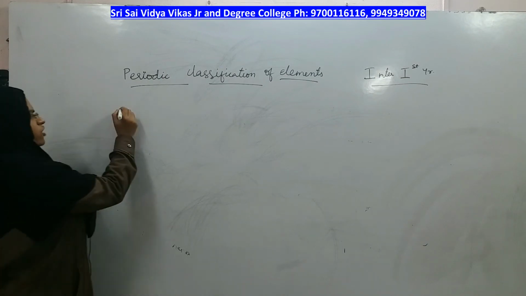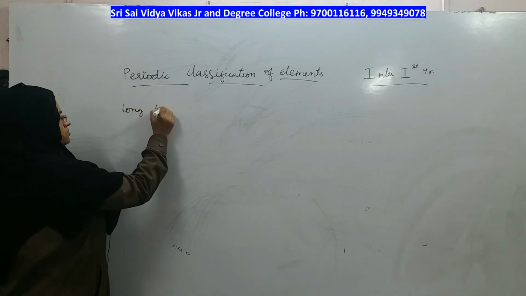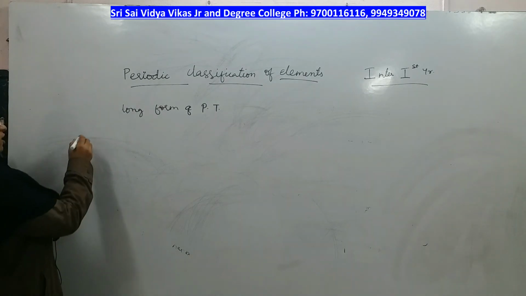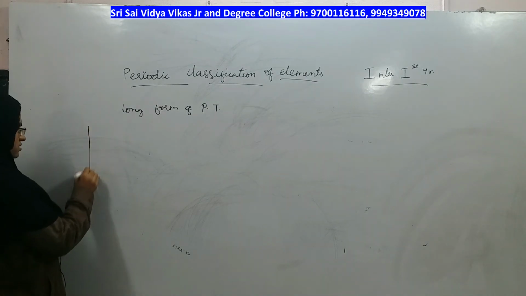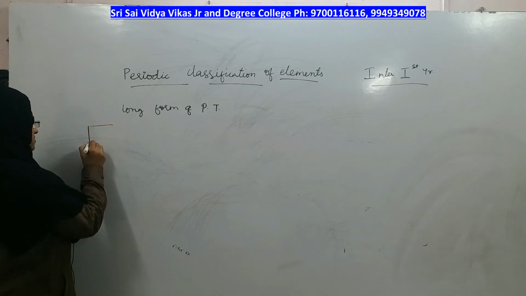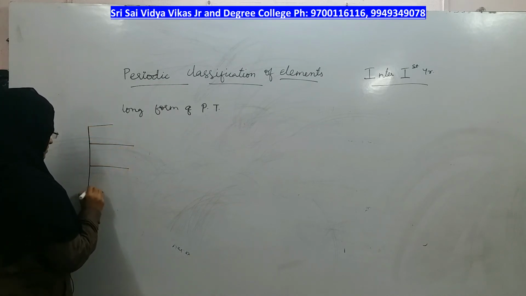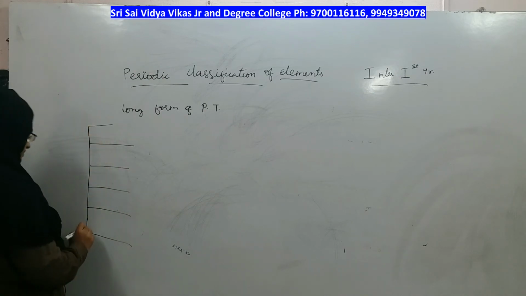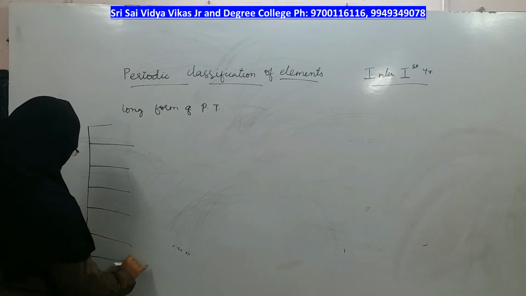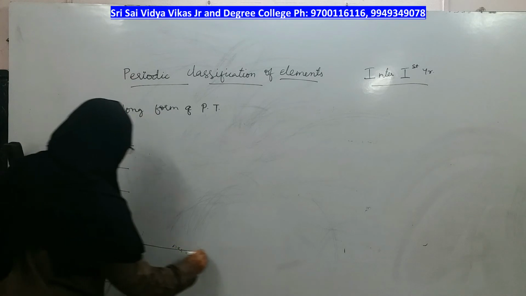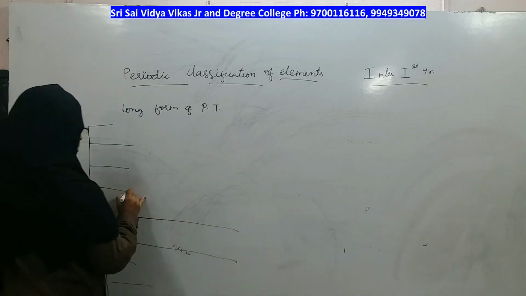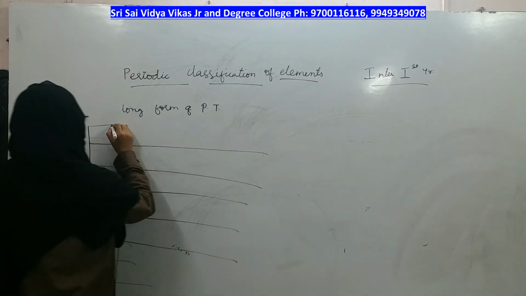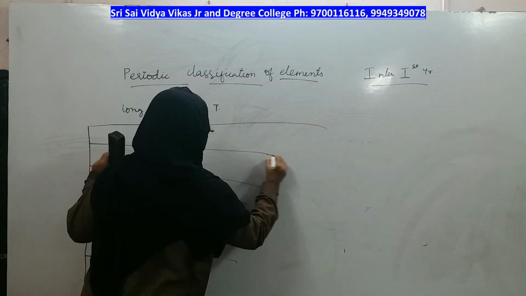Let us look at the long form of periodic table now. The long form of periodic table has 7 rows: 1, 2, 3, 4, 5, 6 and 7. 7 horizontal rows are present in the long form of periodic table and they are called periods, right?